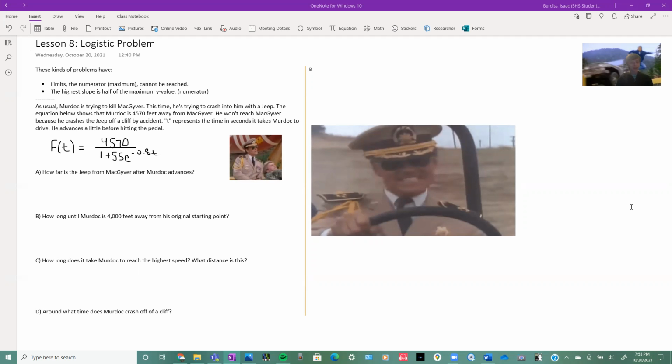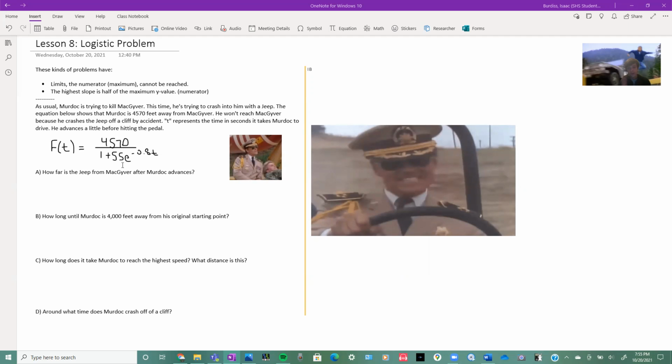Also, the highest slope is half of the maximum y value. What that means is if you want to know when the slope is the steepest, it's at half of the maximum y value. So we'll look at that. And they have equations that have the e like that, and there's a fraction.